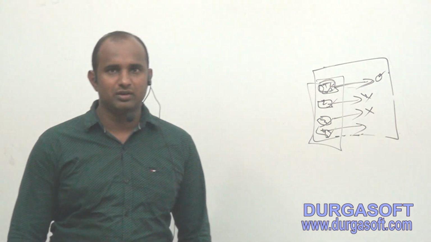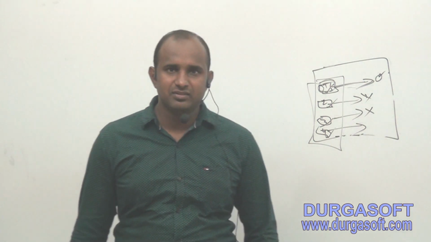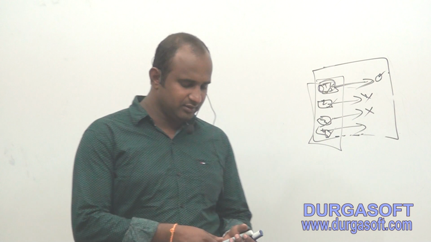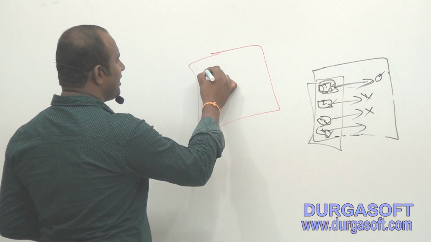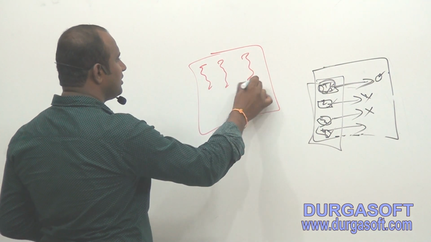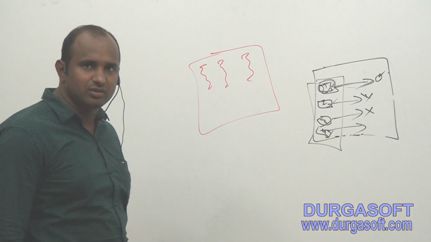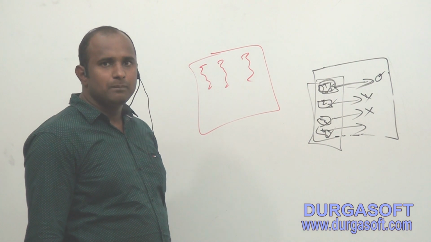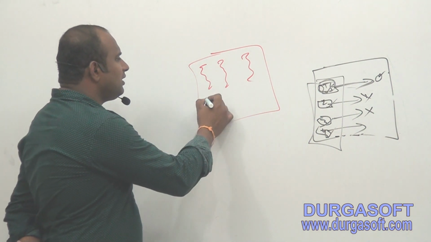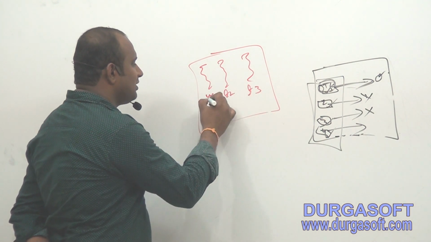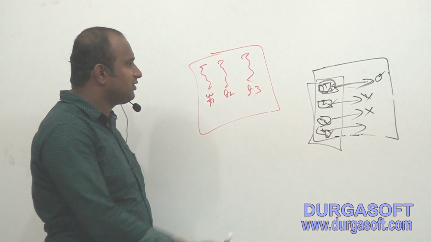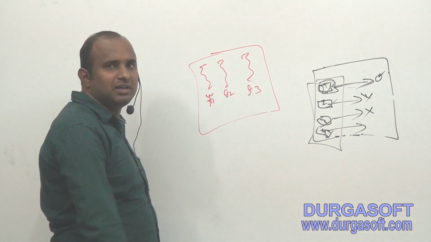So executing more than one task, right? Now think about multi-threading. Multi-threading is nothing but executing more than one thread at a time. Thread 1, thread 2, thread 3. Executing more than one thread at a time is called multi-threading. Total how many threads here? 3 threads. Executing more than one thread at a time is called multi-threading.